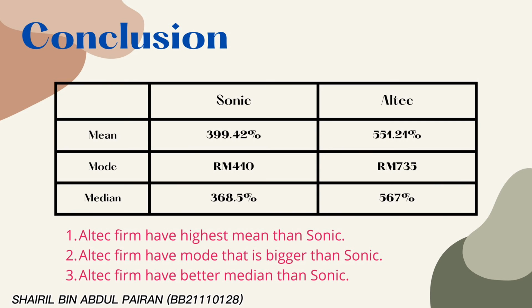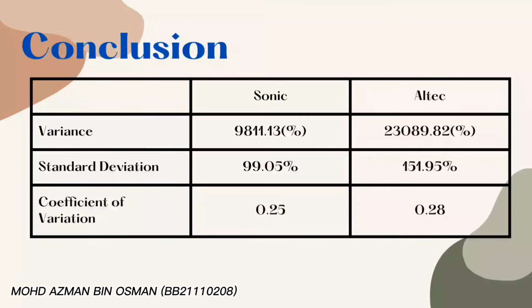The conclusion is that the Altec firm has a higher mean than Sonic, which means the investor can expect more return on the Altec firm. Second, the Altec firm has a mode that is bigger than Sonic. Third, the Altec firm has a better median than Sonic. For the variance, a higher value means higher risk, but also a higher return. Sonic will be a safer choice to invest in, but Altec could possibly offer a higher return.